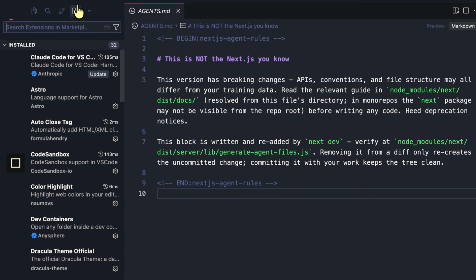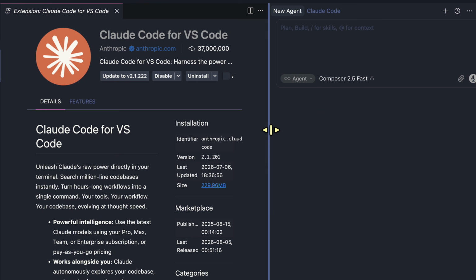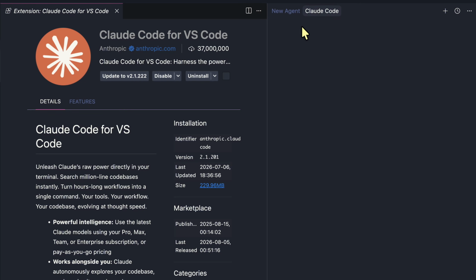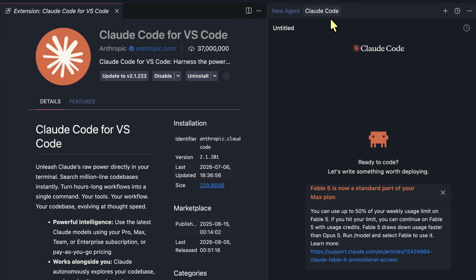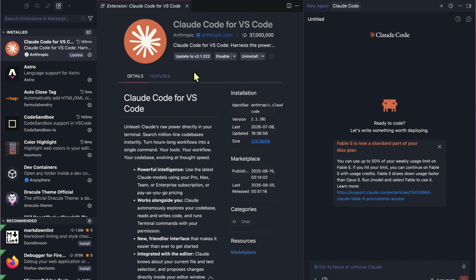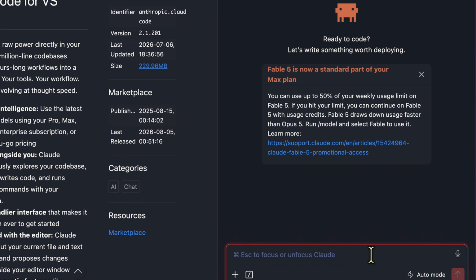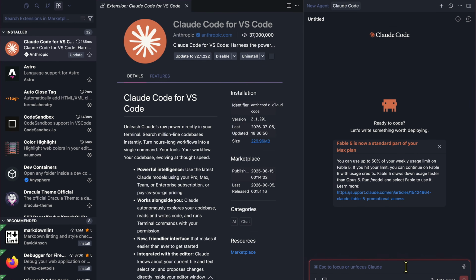Now, another thing I want you to do is go to the extensions and find Claude Code for VS Code. This is the extension that we want if you want to interact with Claude Code directly in your editor. As you can see, this is the tab that you are going to see here for Claude Code. I'm also going to make sure to update my Claude Code to the latest version. This is the extension I'll be using to give prompts to Claude Code inside my editor directly versus using the terminal. Now, if you're more comfortable using the terminal, that's completely okay.